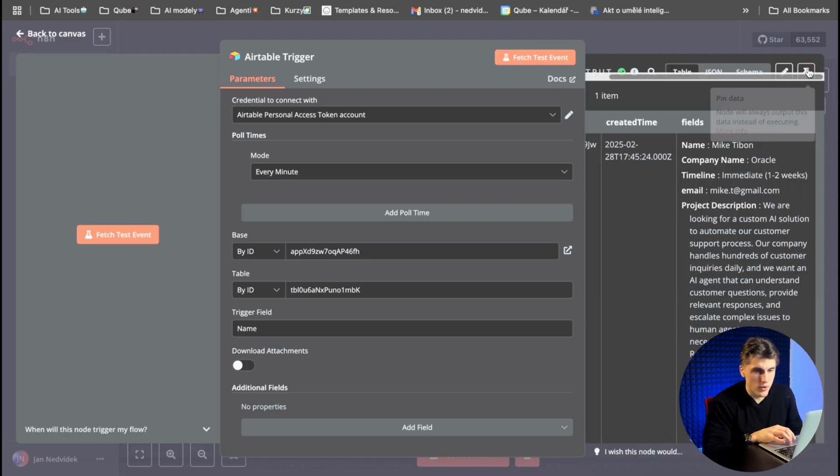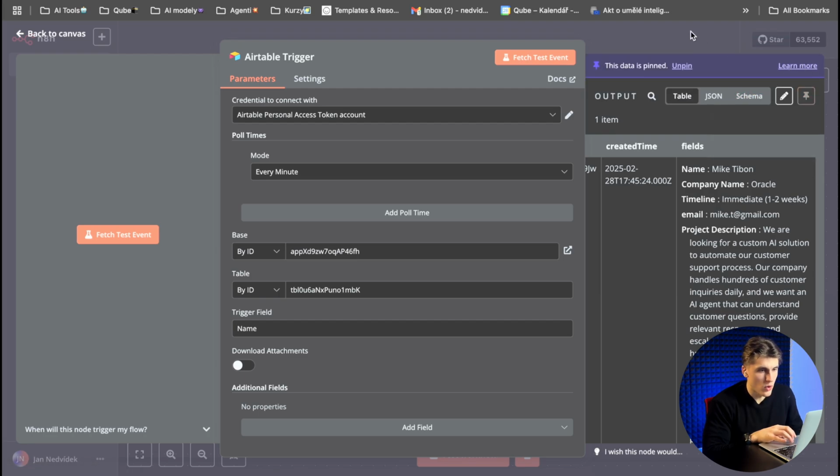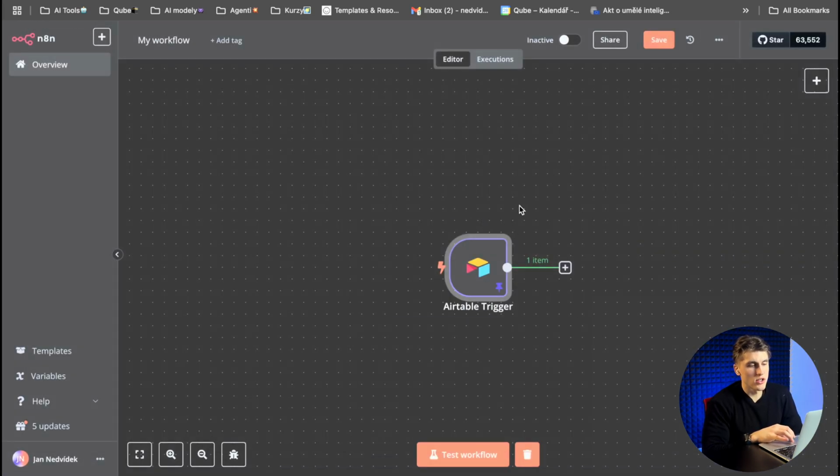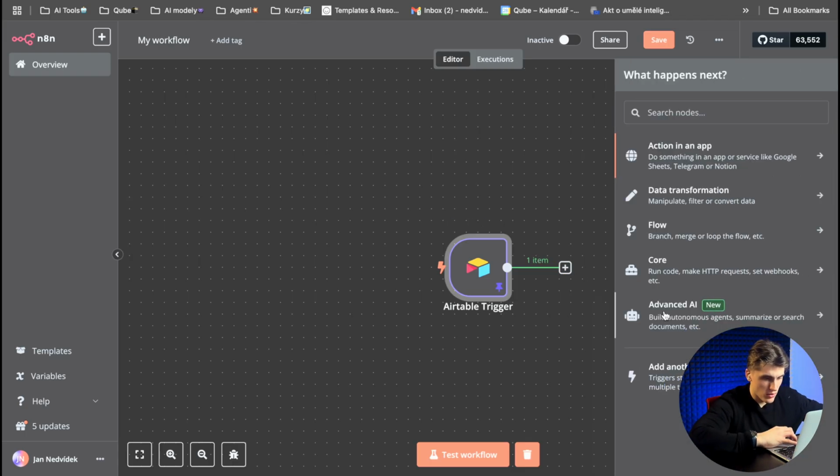Okay, so for you, if you are a developer, you can pin it, or if you want to do it to make sure that you will be able to work with that for the future with the same information. Okay, so what's the next node that you need to put?